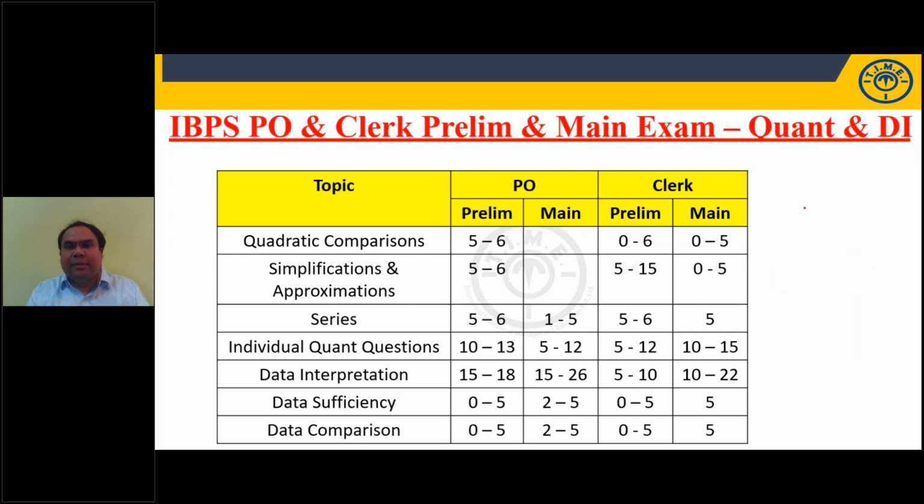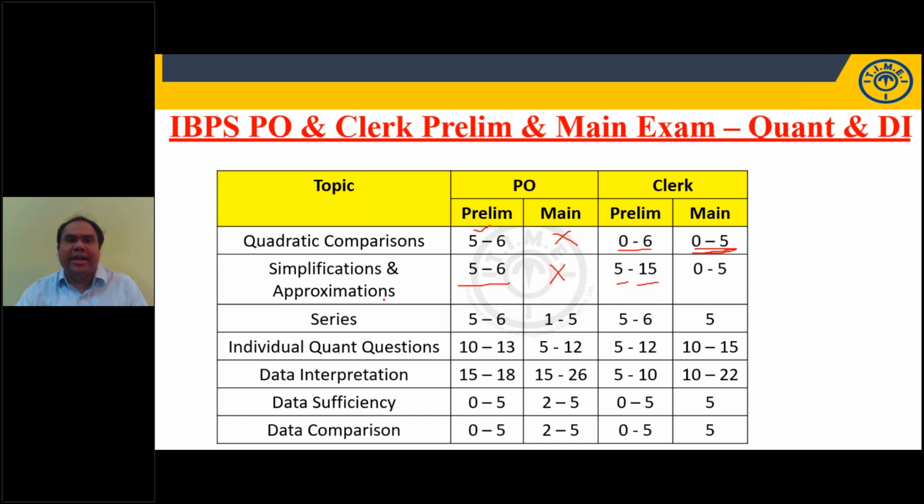Now, IBPS PO and clerk, prelim and main, quant and DI. If you see here, in the PO prelim exam you can expect 5 to 6 questions from quadratic comparisons. Clerk is 0 to 6, because the exam is conducted on different days and in different slots. Maybe in one odd slot there may not be questions from quadratic equations, but generally there will be 5 to 6 questions. In PO main there are no questions on quadratic comparison, but in clerk main sometimes you get about 5 questions. Simplification and approximation: in PO main you don't have any questions, but in prelim you can expect 5 to 6 questions. In clerk prelim, minimum 5 to maximum 15 questions.